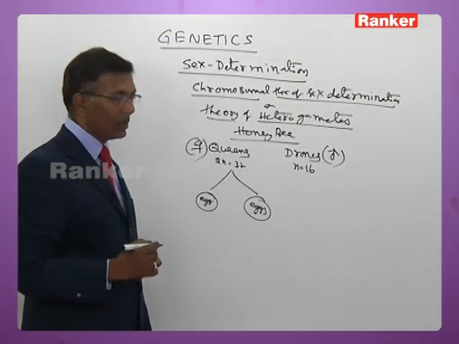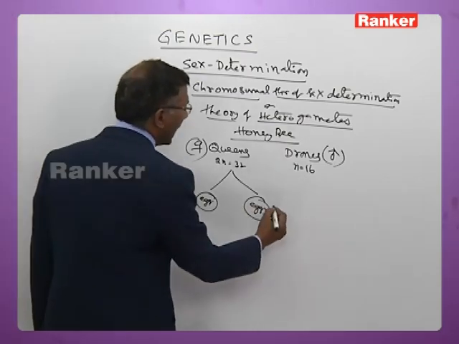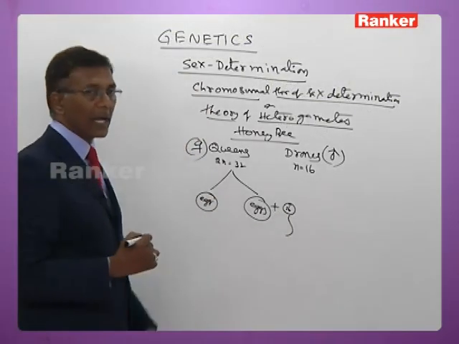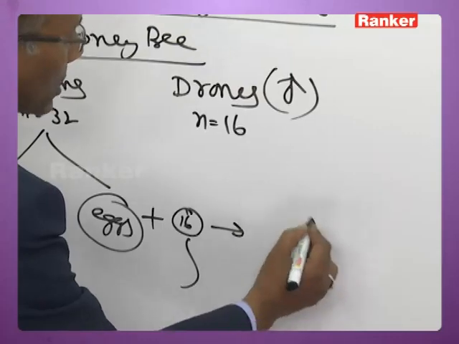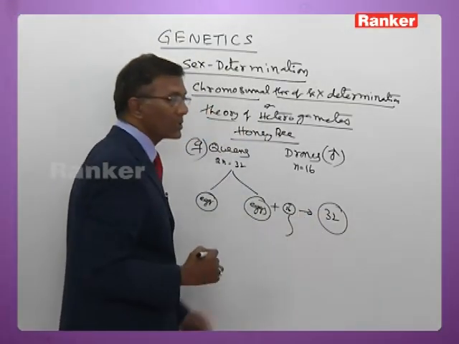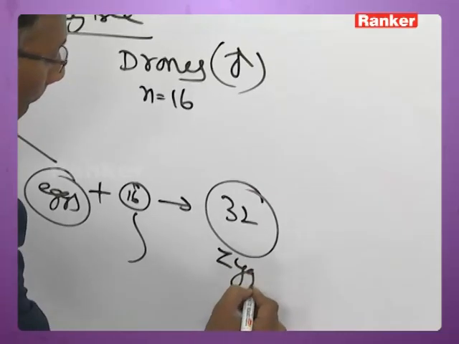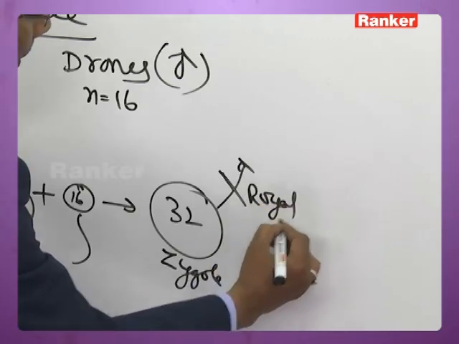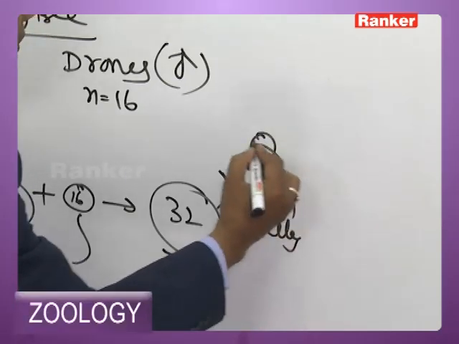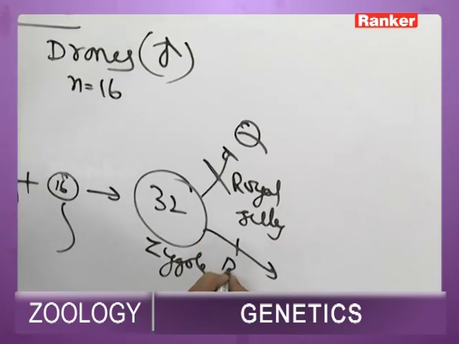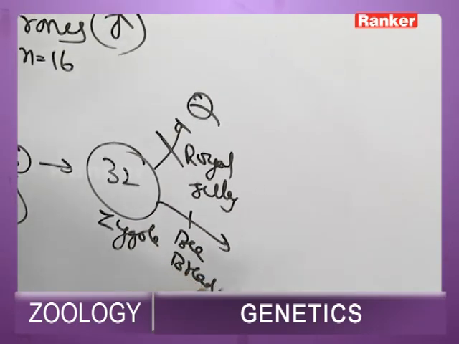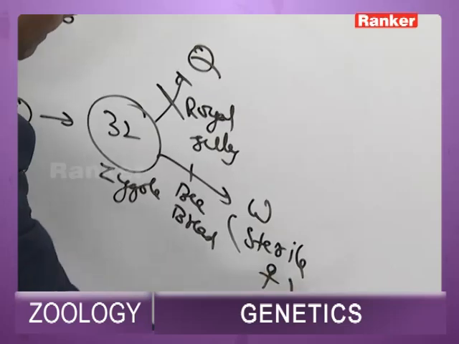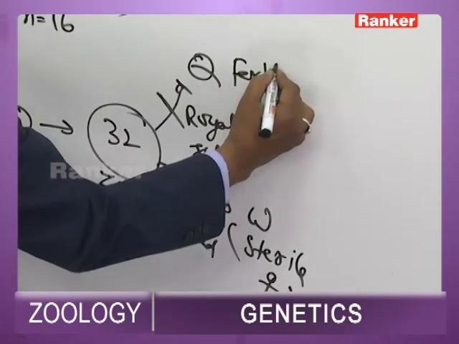Some of the eggs get fertilized with the sperm to form a zygote with 32 chromosomes. Now if this zygote is fed with royal jelly, it transforms into a queen. If the same zygote is fed with bee bread, it transforms into a worker, which is a sterile female, and a queen is a fertile female.